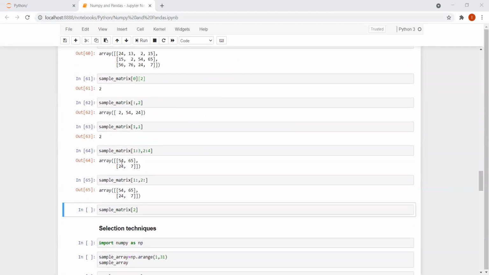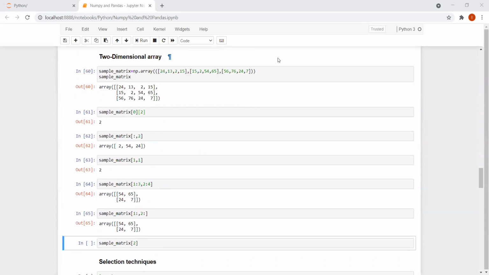In the next case, sample underscore matrix 1 colon, and 2 colon. So we can write in different ways, right? Let us look into this. As I told you, 1 colon stands for rows and 2 colon stands for columns. 1 colon means 0, 1, so basically it considers from all this. And the 2 colon stands for column, that is what I said: 0th column, first column, second column. So this would be the output now: 54, 65, 24, and 7.